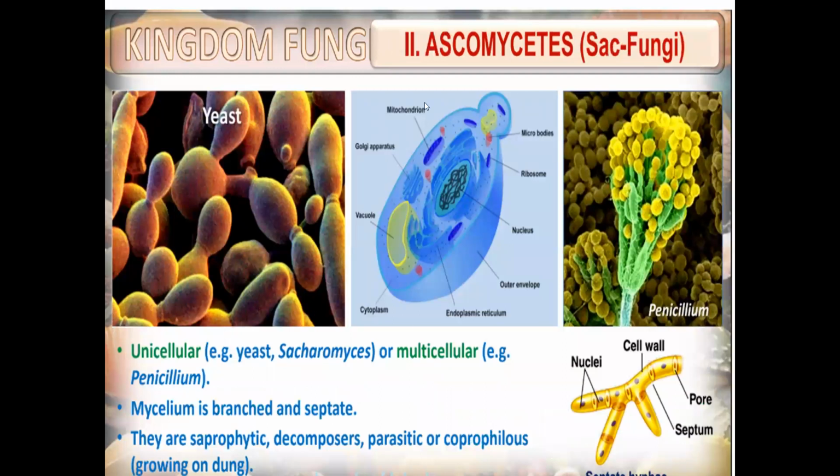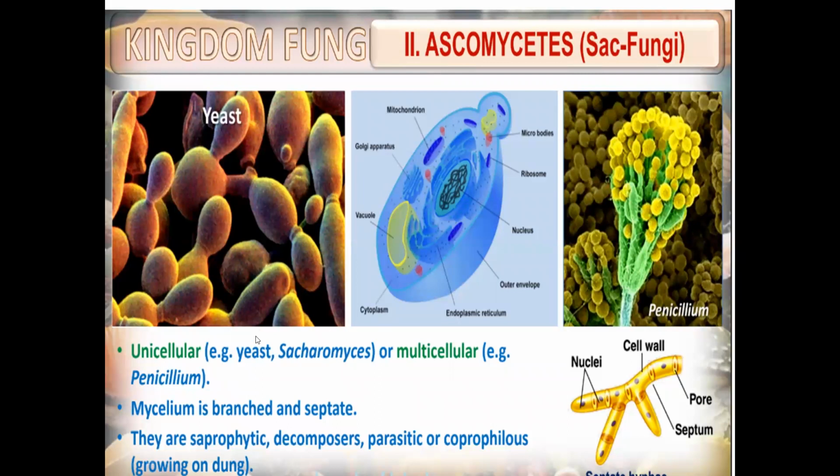Now the second type under kingdom fungi is ascomycetes. This is called sac fungi. It produces a sac-like structure, and this sac is called an ascus. That's why the word ascomycetes. The example is yeast.